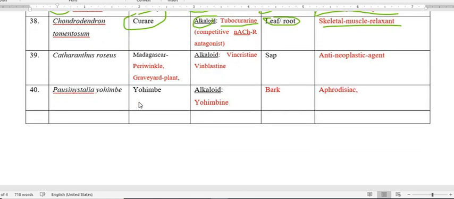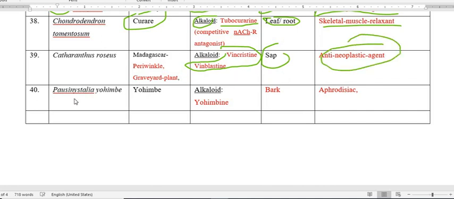Next plant is Catharanthus roseus. This Catharanthus roseus possesses two very important alkaloids, called vincristine and vinblastine. These constituents, vinblastine and vincristine, possess anti-neoplastic property, that is anti-cancerous property. They are the active constituents present in the plant Catharanthus roseus, and the part of the plant is the sap, and the activity is anti-cancerous activity.